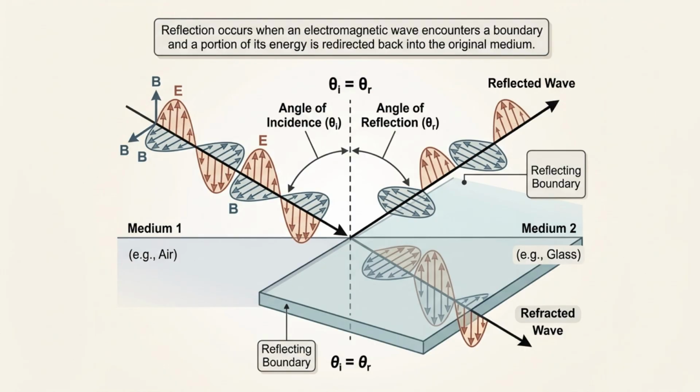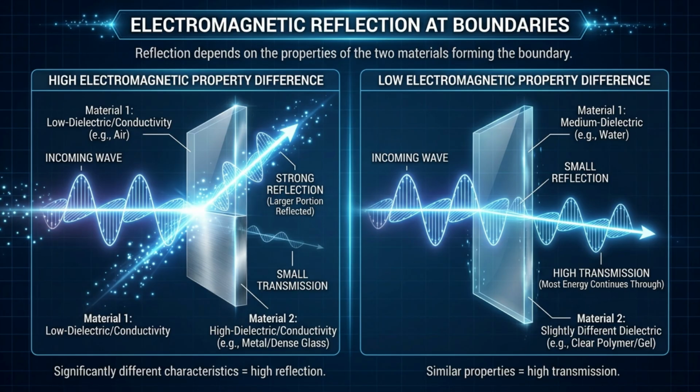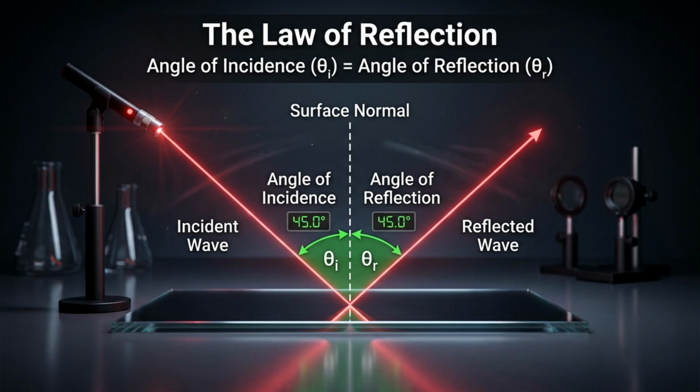Reflection occurs when an electromagnetic wave encounters a boundary and a portion of its energy is redirected back into the original medium. The amount of reflection depends on the properties of the two materials forming the boundary. If the materials have significantly different electromagnetic characteristics, a larger portion of the wave is reflected. If their properties are similar, most of the energy continues through the boundary. One important rule of reflection is that the angle of reflection equals the angle of incidence. In other words, the reflected wave leaves the surface at the same angle at which the incoming wave arrived, measured relative to the surface normal.